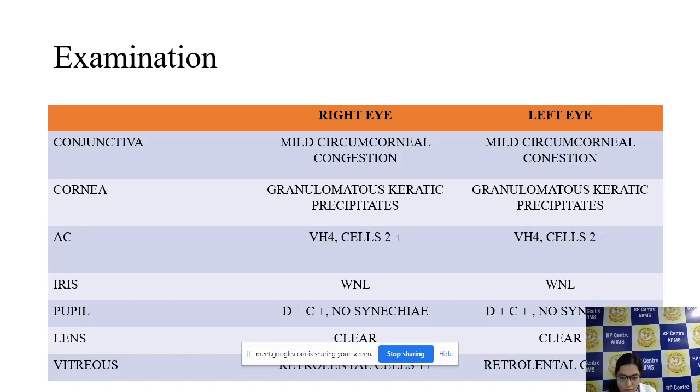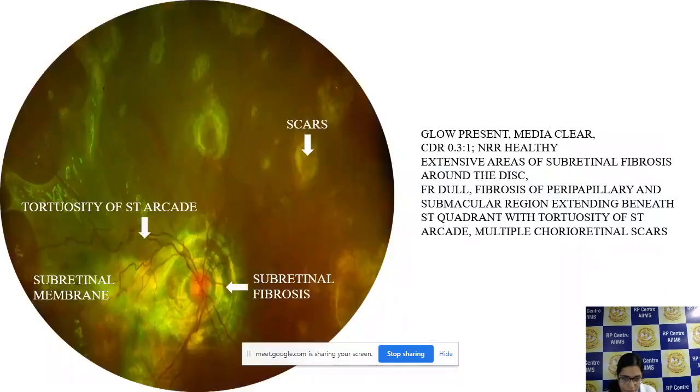Lens was clear, and retrolental cells were 1+ in grading. Fundus examination was done, and as we can see, the media was clear, glow was present. The disc was vertically oval with CDR of 0.3:1 and NRR was healthy. Around the disc, we can see extensive areas of subretinal fibrosis, and there was associated tortuosity of the arcades. Also, as I move the pointer, we can see the area of subretinal membrane extending throughout the retina. There were also scars present in the periphery, in the mid-peripheral region. This was the fundus of the right eye.